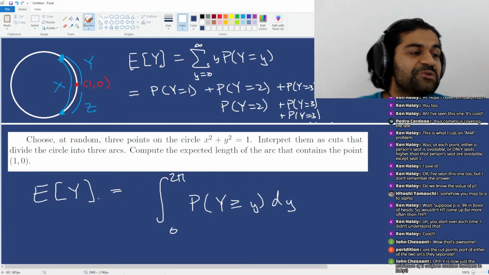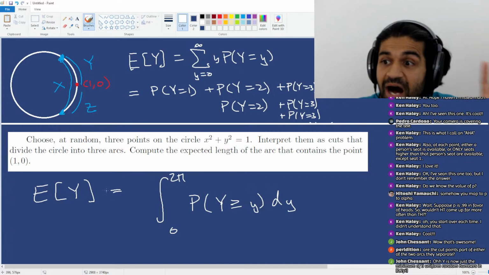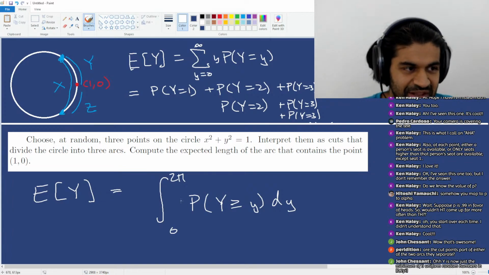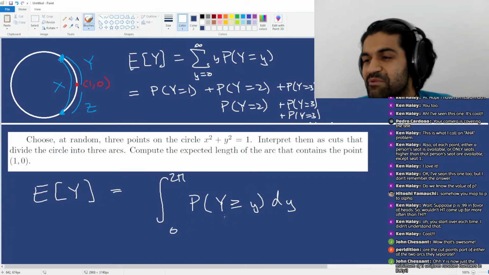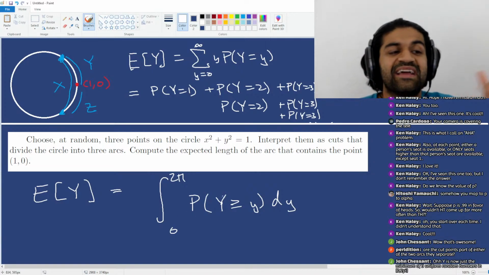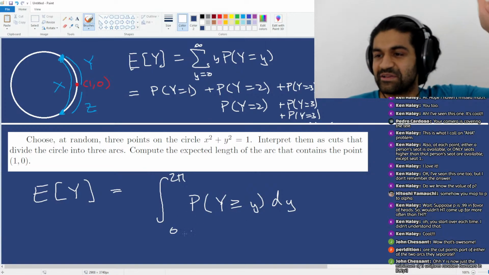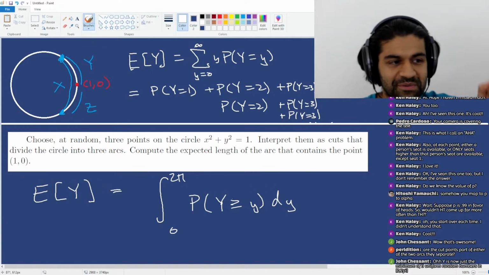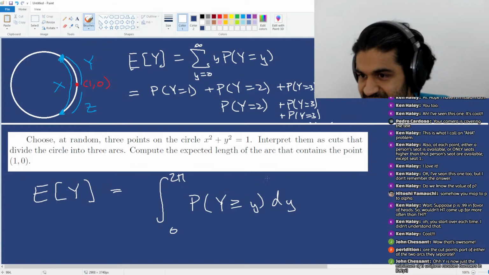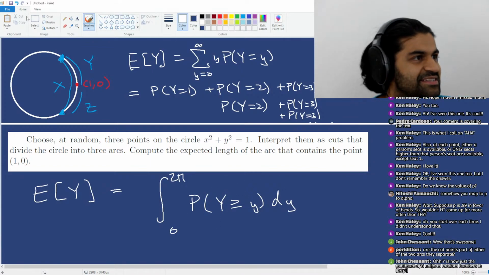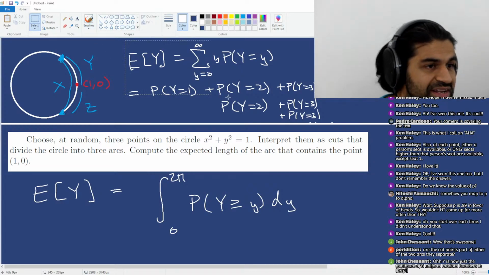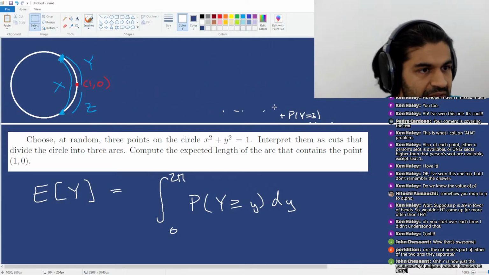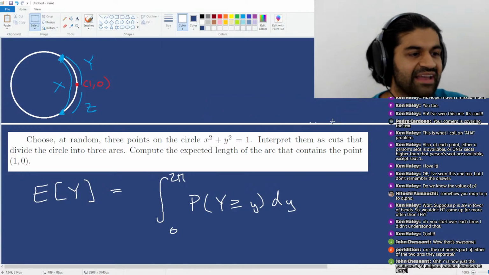And that is why you can compute the expected value of a positive random variable by just adding up the probabilities that you are greater than values, or just integrating over the probability that you are greater than certain values, okay?